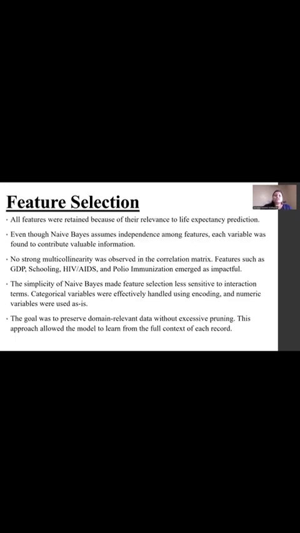And after this, we did feature selection. All features were retained because of their relevance to life expectancy prediction. Even though Naive Bayes assumes independence among features, each variable was found to contribute valuable information. No strong multicollinearity was observed in the correlation matrix, and features such as GDP, schooling, HIV/AIDS, and polio immunization emerged as impactful.